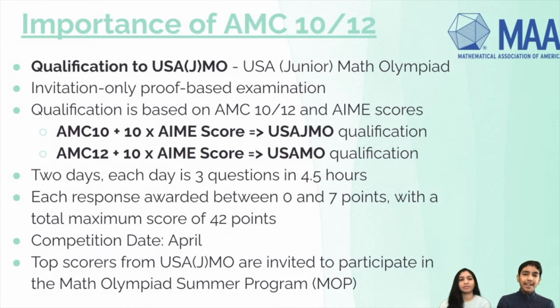The importance of the AMC 10/12. You can qualify for the USAJMO or the USAMO, which is basically a proof contest. And like I said earlier, you have your USAJMO and USAMO index, which is basically your AMC 10 score plus 10 times the AIME score, or your AMC 12 score plus 10 times your AIME score. So if you got 126 on the AMC 10 and a 9 on the AIME, that would put your index at 126 plus 90, or 216.